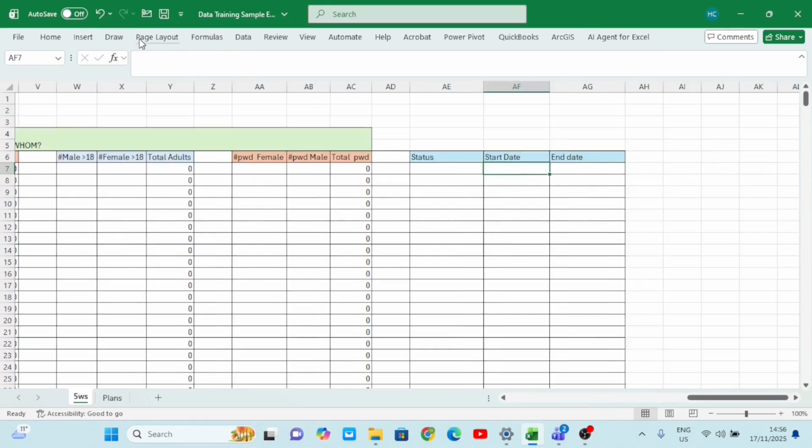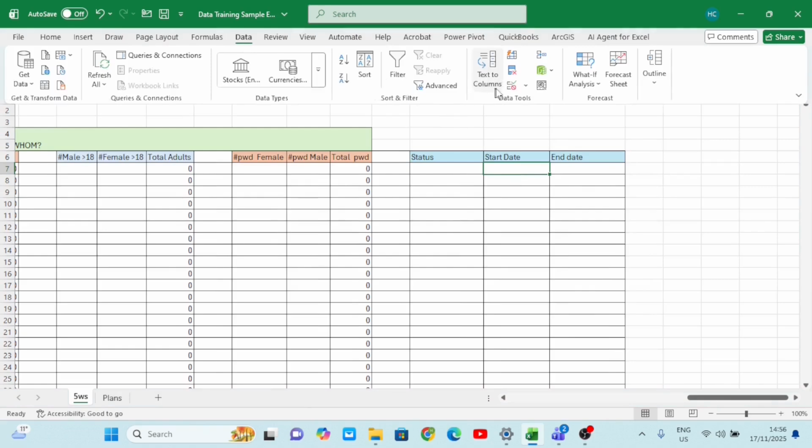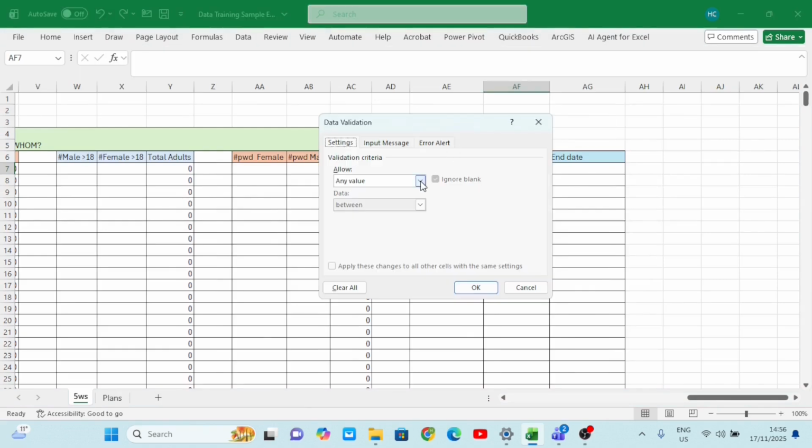I'll select here, go to data, go again to data validation. Now I'll select this drop down, but what I'll be selecting now is date, not list. I want you to have a start date.